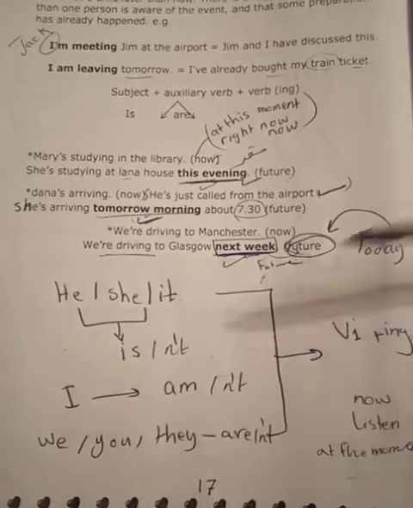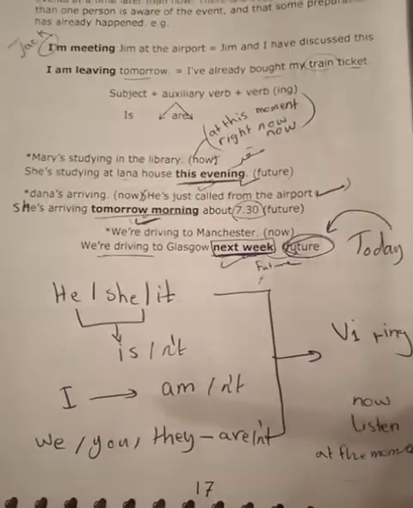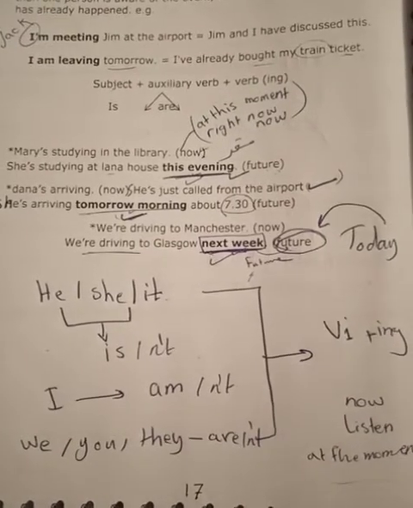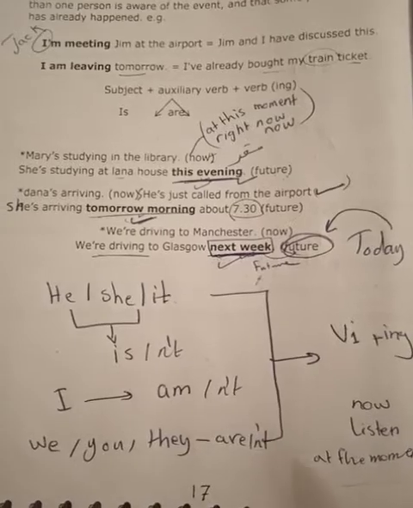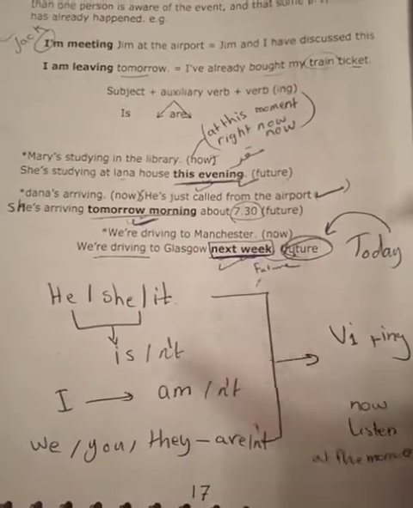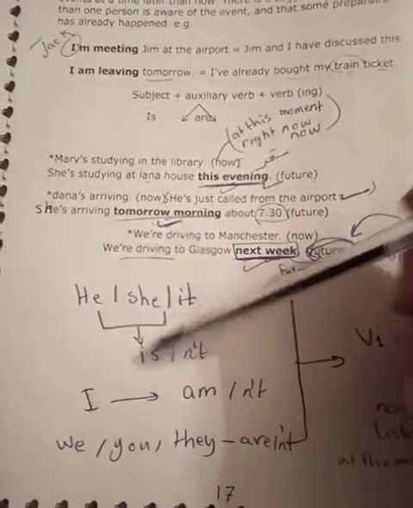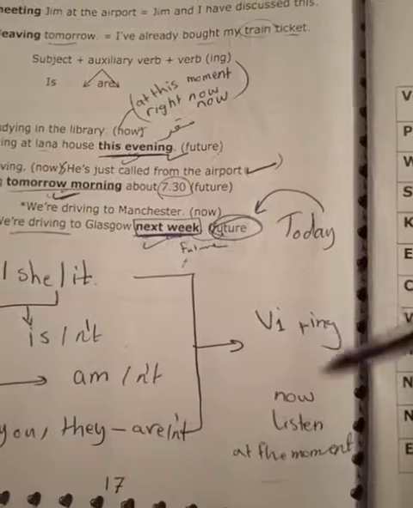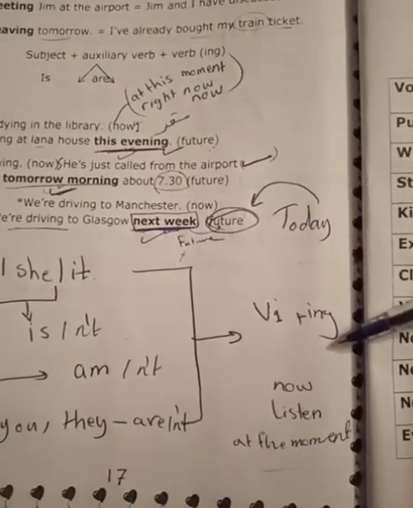If we have a question, she is must become is she. They are must become are they. You are must become are you. So you have to exchange between the auxiliary verb and the subject, and then you have to add the infinitive verb plus ing.